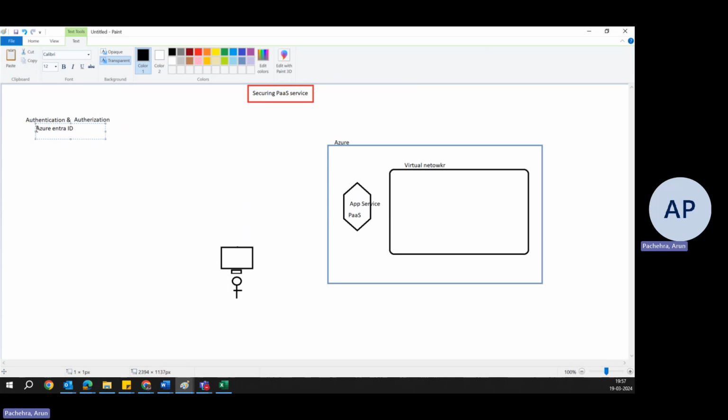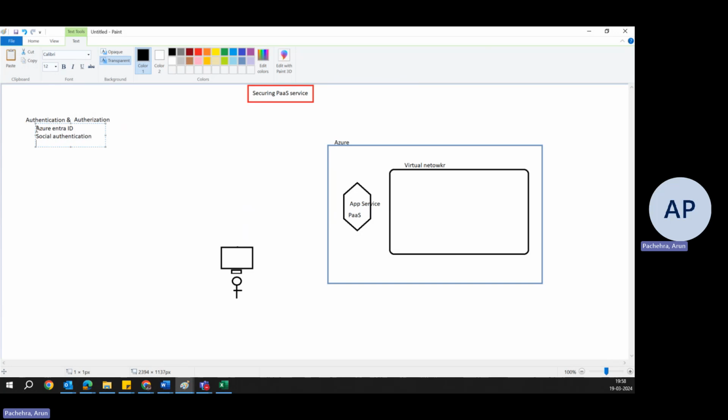Then if you want to enable folks who are not inside your Entra ID, you can also enable social authentication sign-ins. For example, you have seen social authentication whenever you log into Facebook, Twitter, or any other such application.